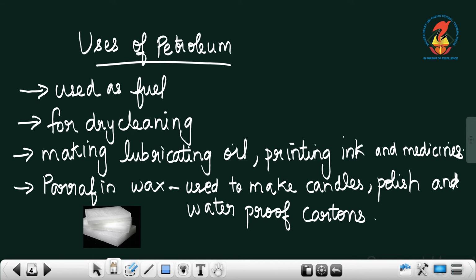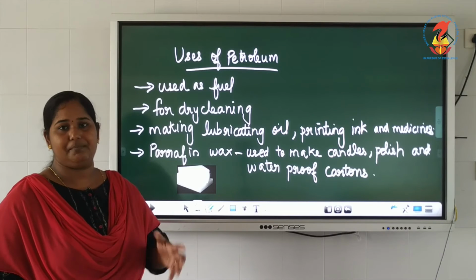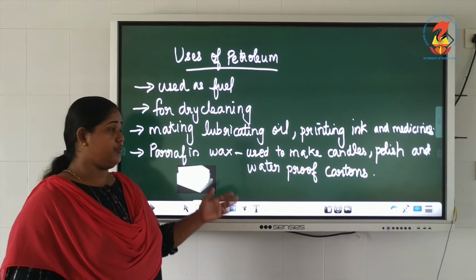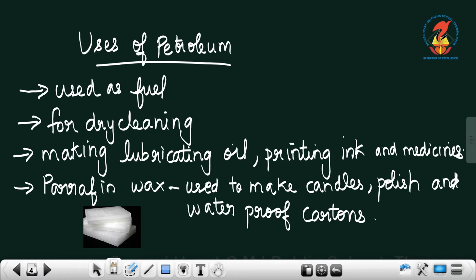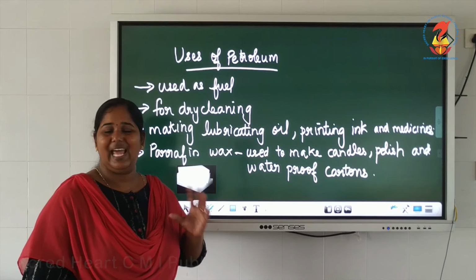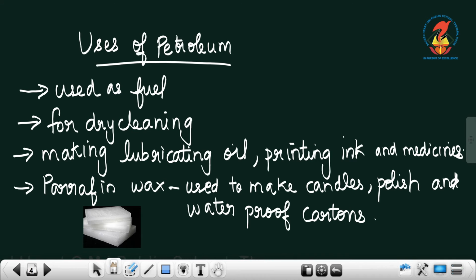The next use is to make paraffin wax. Paraffin wax has several uses. It is a waterproof material which is used to make wax, candles, polish, waterproof cartons and all. So this paraffin wax, I have shown the picture here, it is also a product of petroleum.